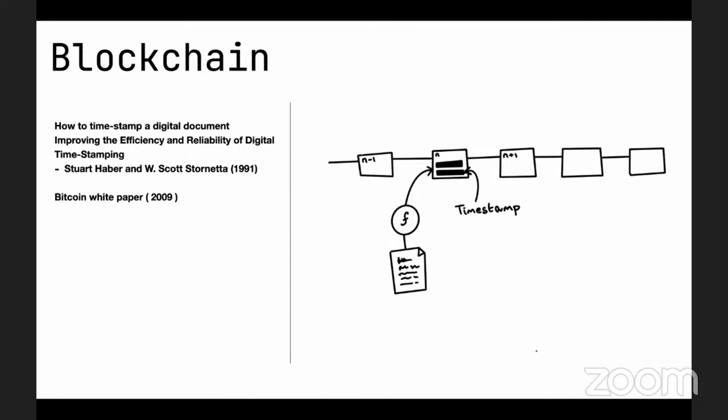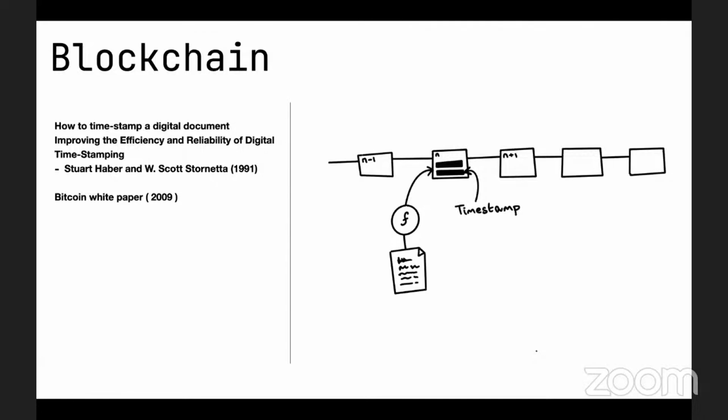Assume that you have a requirement to timestamp a document. The usual way is centralized. Assume that there is a service called a timestamping service. You ask that service to timestamp this document, and you put the trust on that entity, saying they are trustable and they will give me the timestamp, and then I can also look back and verify and prove that this document was indeed created at that time.